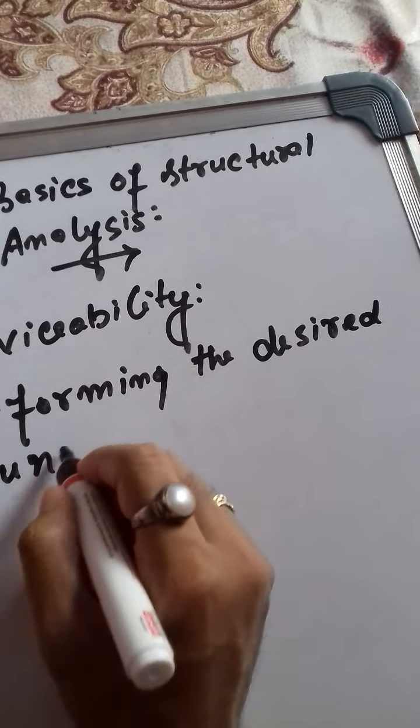Point number 1, it may be too slender and flexible.